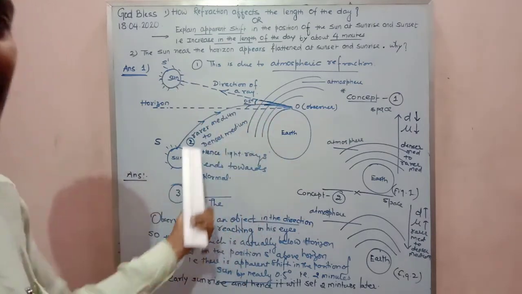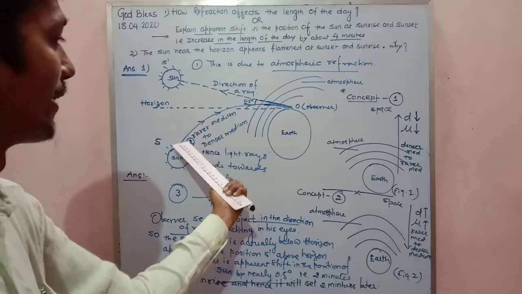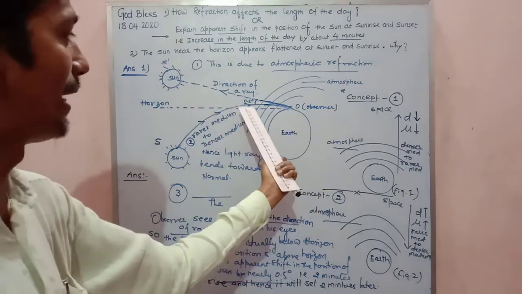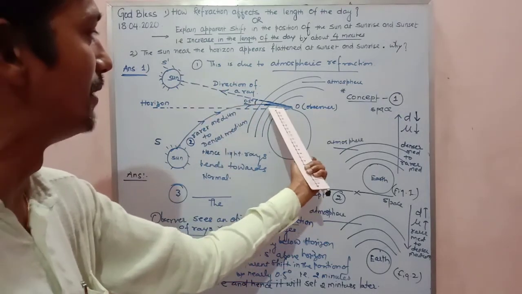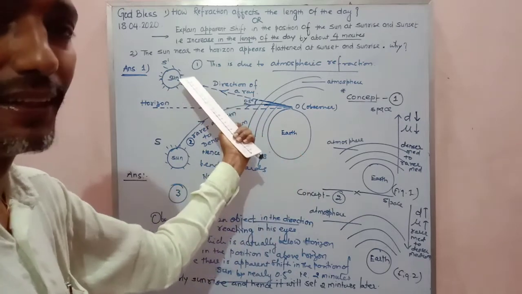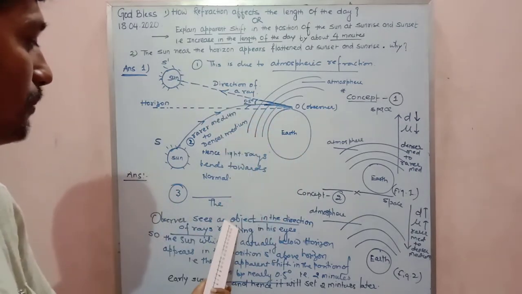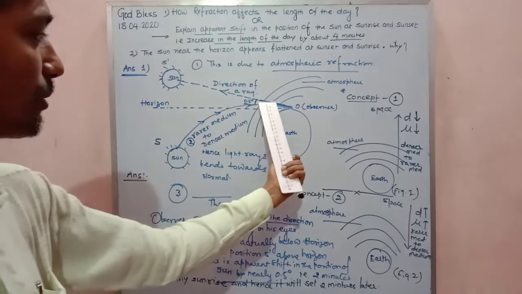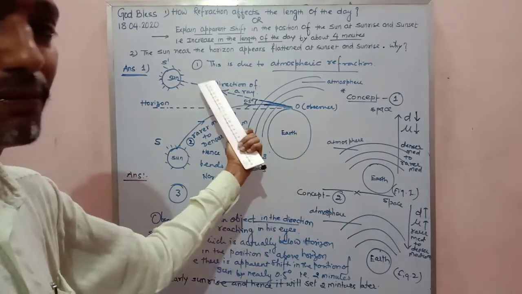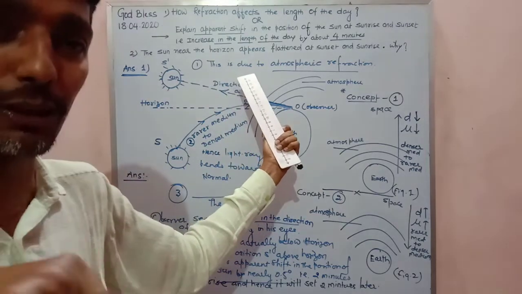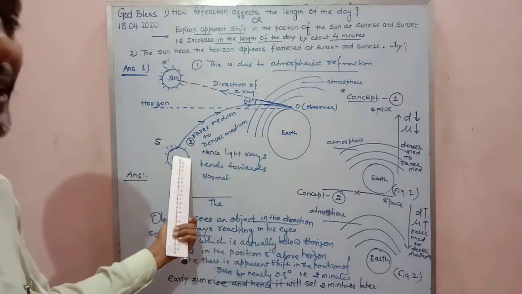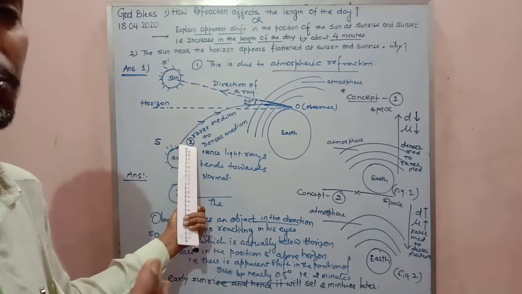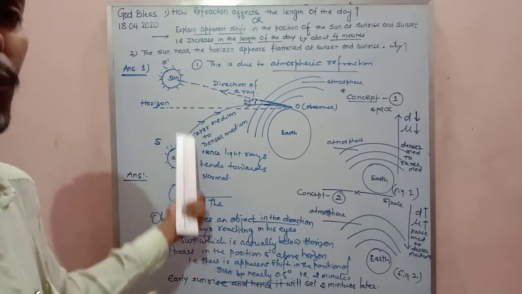So when the observer sees the object, he sees the object in the direction of the ray of light. So I need to draw the tangent to this curve, because the observer is required to see the object in the direction of the ray. As soon as I draw the tangent to this curve, so that it becomes the direction of a ray, I will observe that the sun shifted apparently its position from below the horizon to above the horizon.